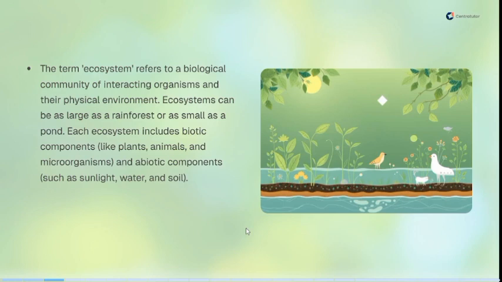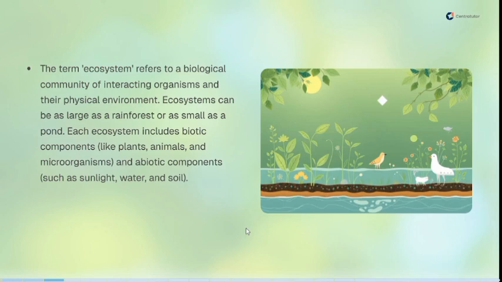Each ecosystem includes biotic components like plants, animals, and microorganisms, and also abiotic components like sunlight, water, and soil. So that's how we make up an ecosystem, not just the organisms involved, but also their surroundings, the factors that are present in their surroundings.